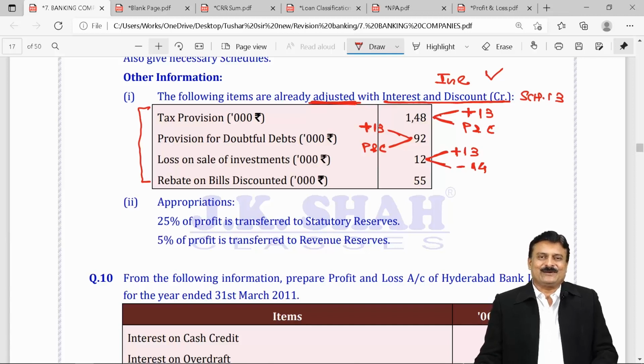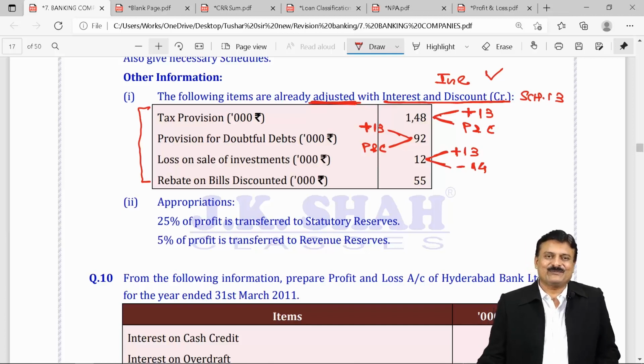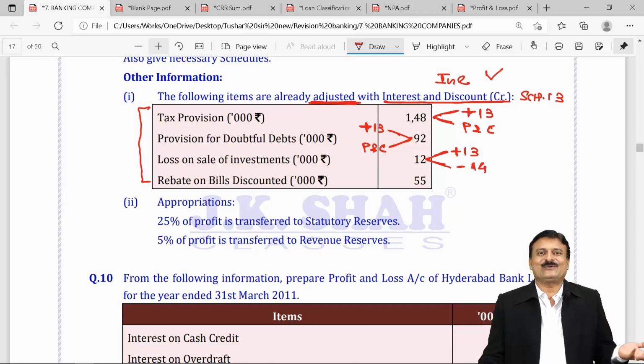Rebate on bills discounted given in the adjustment has to be closing rebate, and that has to be deducted from schedule 13 and adjusted with 13 only. That is not an error, and when it's not an error, no need to rectify. No need to rectify means no effect of that in the solution. I hope you are clear.